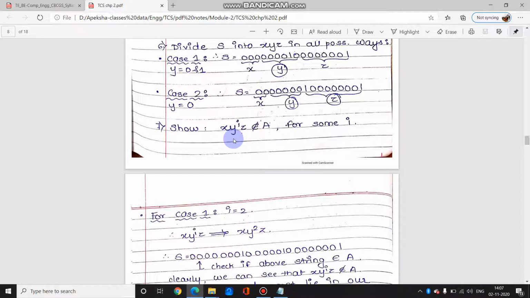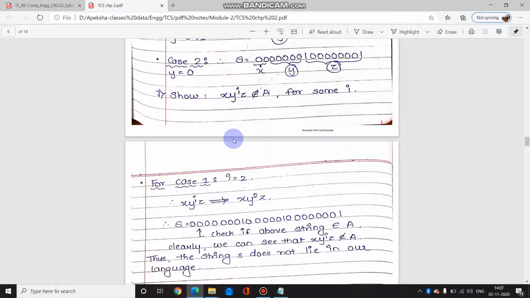In short, what you have to prove is that the three conditions mentioned in the original steps for a language to be regular cannot be satisfied at the same time. So if we prove that all these three conditions simultaneously cannot be satisfied, it will be easy for us to prove that the language is not regular.